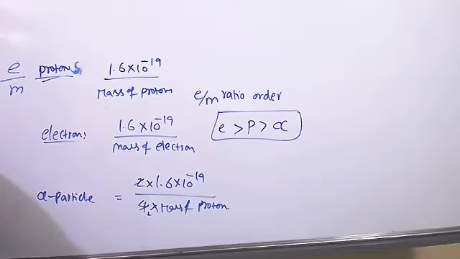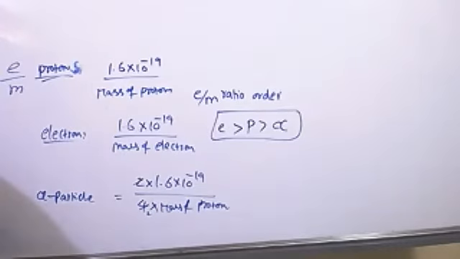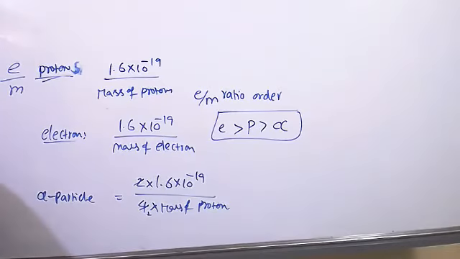29th question. Which among the following species have the same number of electrons in its outermost as well as penultimate shell?